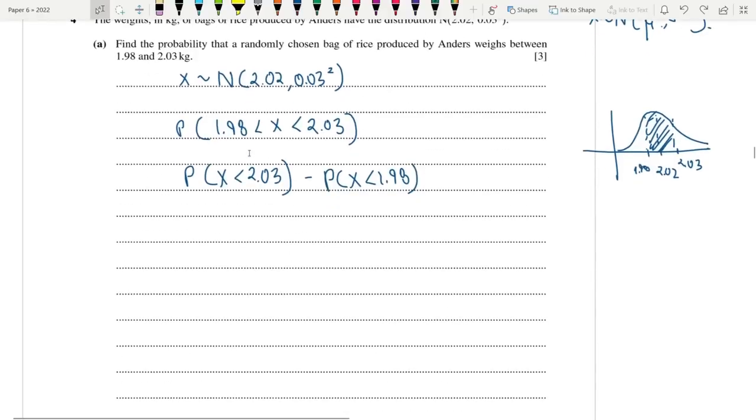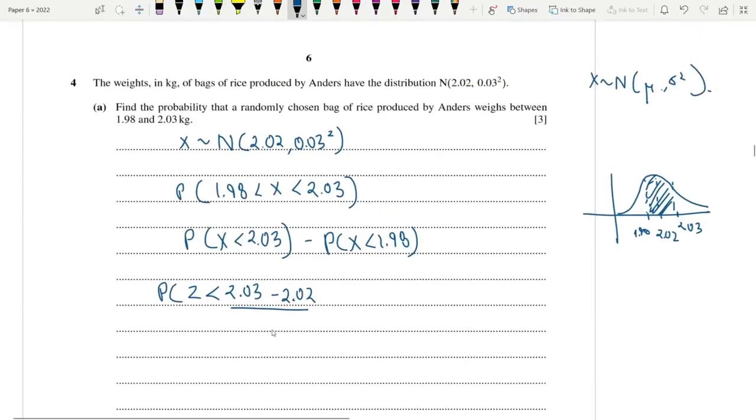Now we have to standardize it. How do we do that? That's basically P(Z < (2.03 minus 2.02) divided by the standard deviation, of course, which is 0.03) minus P(Z < (1.98 minus 2.02) divided by 0.03).